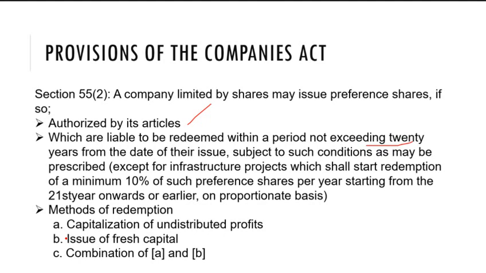So if the company wants, it can make a fresh issue of capital and then redeem the preference shares using the funds obtained from this fresh issue. And the third is the combination of these two methods. Some part of the shares is redeemed using undistributed profit and some part by issuing fresh shares.